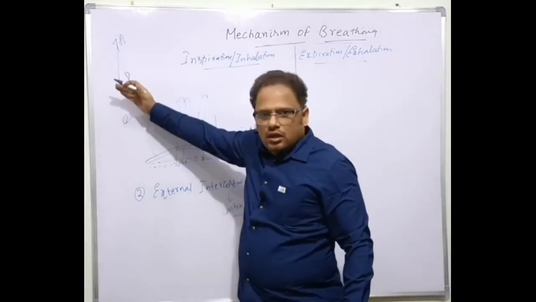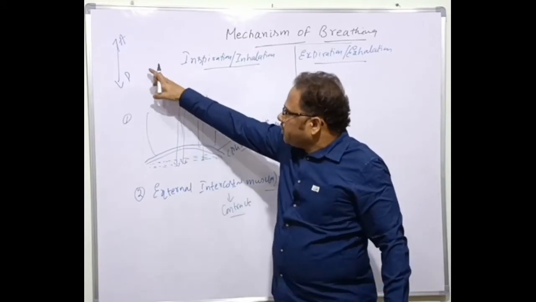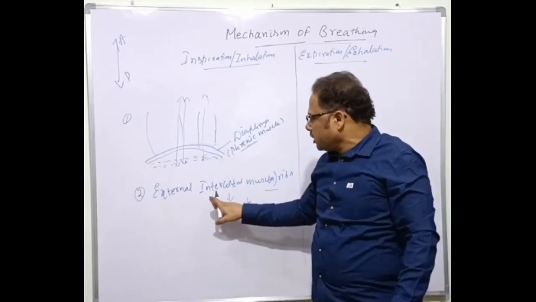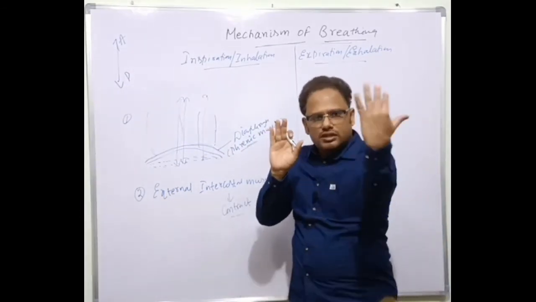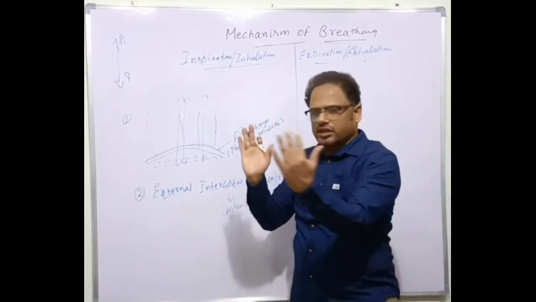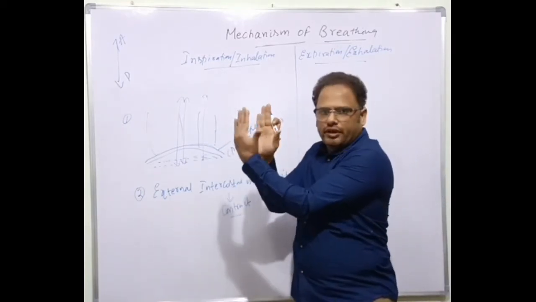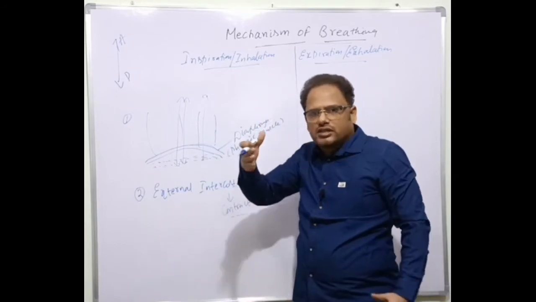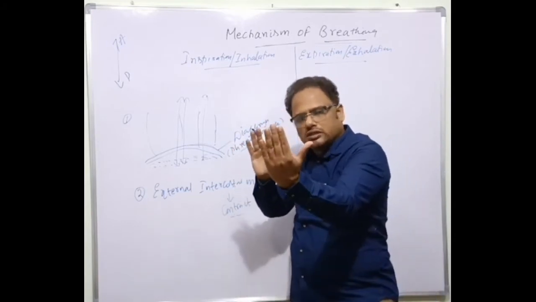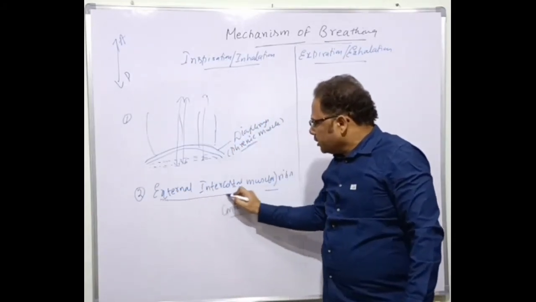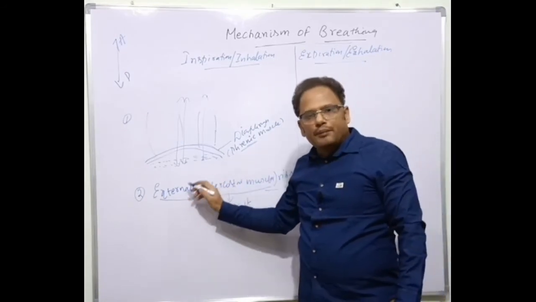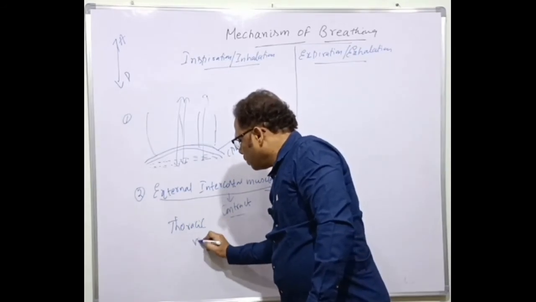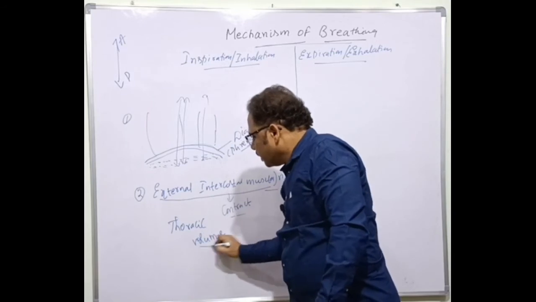The vertical axis is increased because of the contraction of the diaphragmatic muscles. Whereas with the contraction of the external intercostal muscles, this is the ventral side and this is the dorsal side. Originally this is the position, so it becomes like this. That is the dorsoventral axis, which is increased because of the contraction of the external intercostal muscles. Overall, what happens? The thoracic volume or thoracic area is increased.